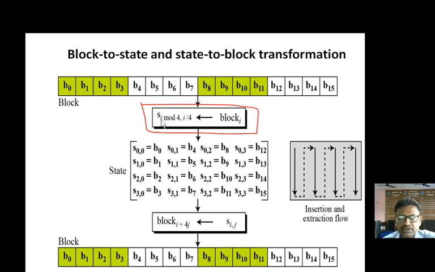Then when i is 1, 1 mod 4 will be equal to 1, and 1 divided by 4 will be equal to 0. So it will be B1, then B2, then B3. So B0, B1, B2, B3 will be the first column, B4 to B7 will be the second column, B8 to B11 will be the third column, and B12 to B15 will be the fourth column. The way it is inserted is the same way it is extracted. So this is how the block-to-state and state-to-block transformation is done.